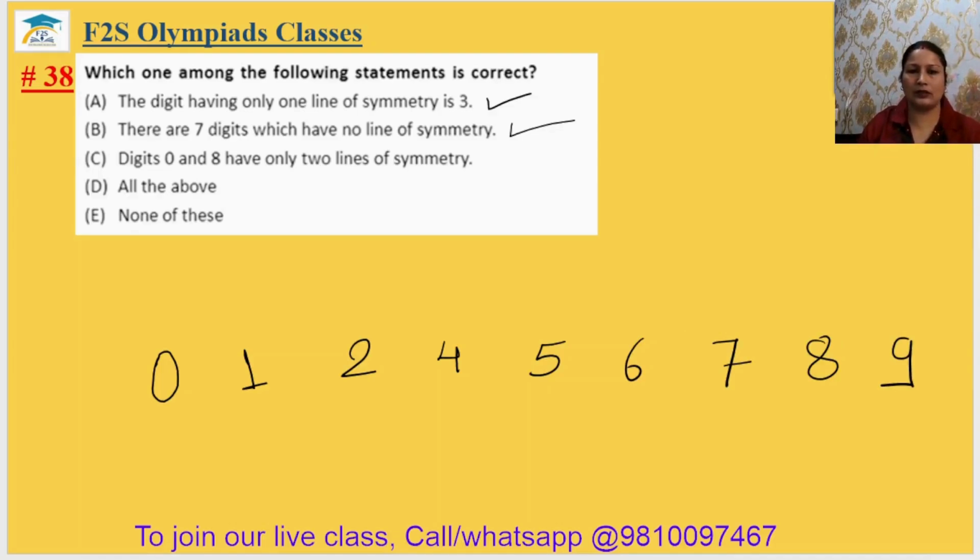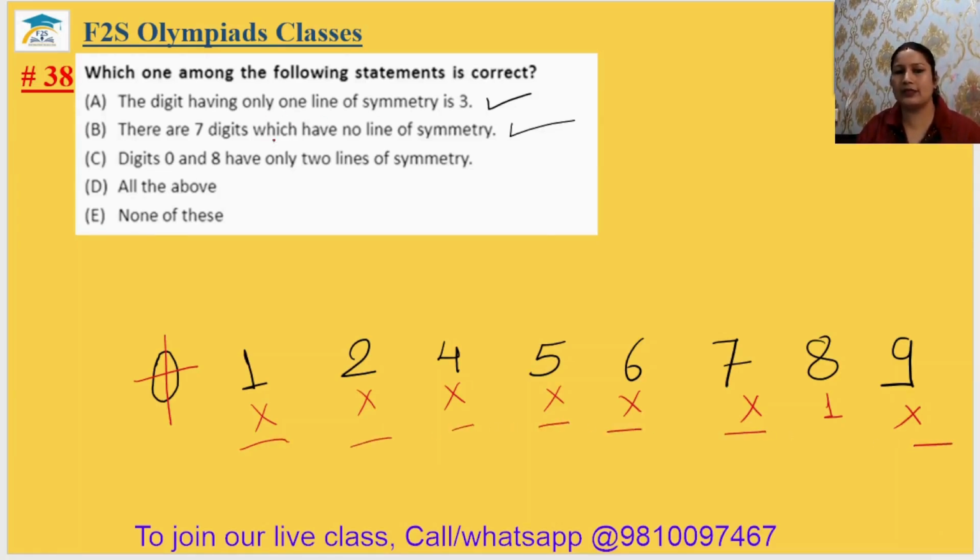So this has two lines of symmetry. It has no symmetry, no symmetry, no symmetry, no symmetry, no symmetry, no symmetry. It has one line of symmetry and it has no symmetry. So 1, 2, 3, 4, 5, 6, 7. 7 digits which have no line of symmetry. 0 and 8 have at least two lines of symmetry, vertical and horizontal both. So 2 lines of symmetry, it is also correct. Answer will be all of the above. 38th answer is option D.